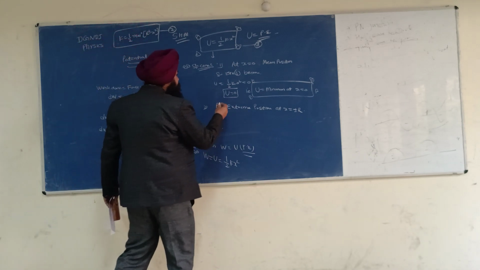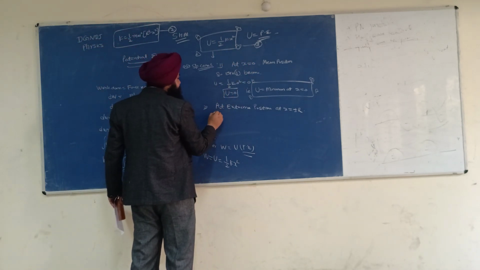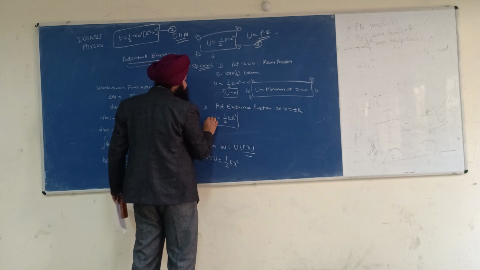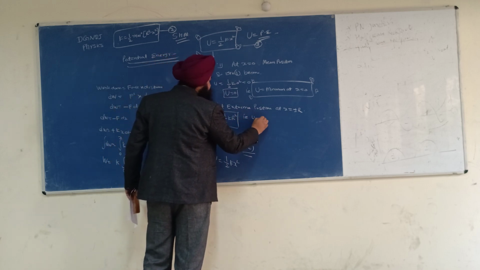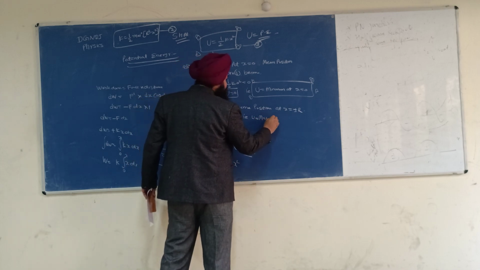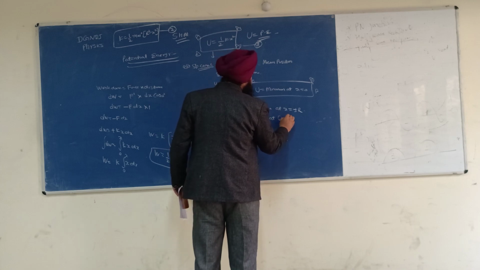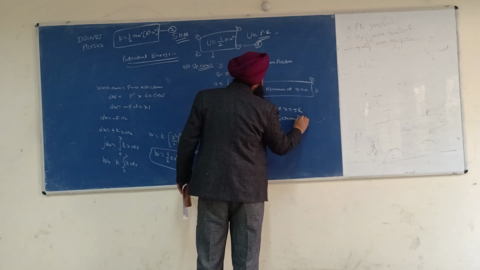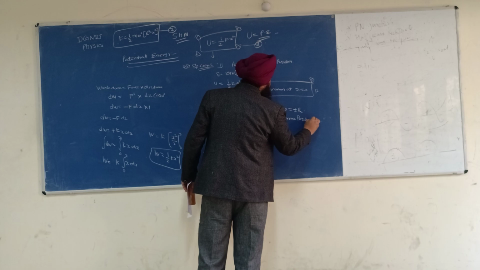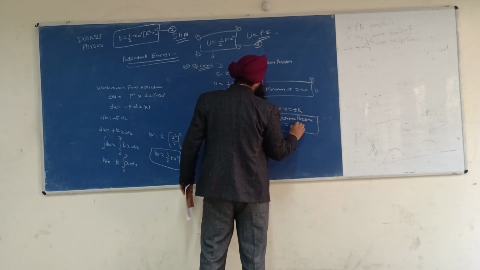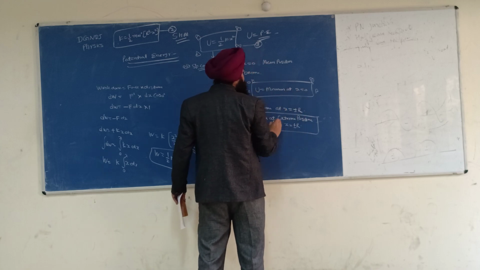So this expression will become 1 by 2 k r square. That is, u is maximum at extreme position.